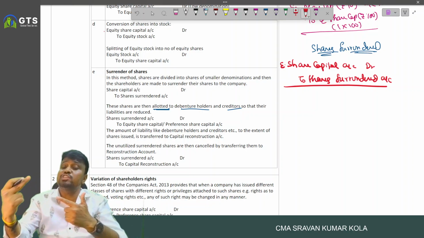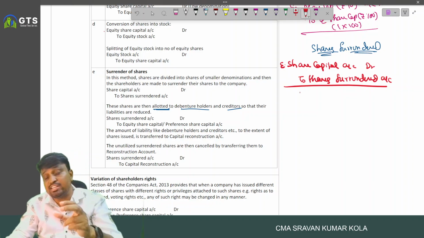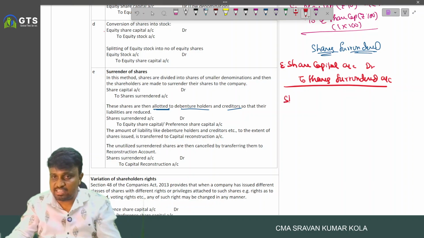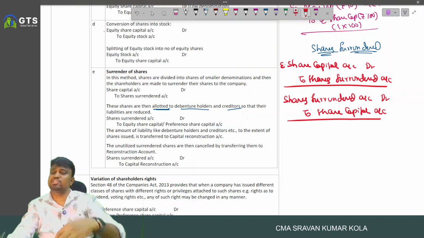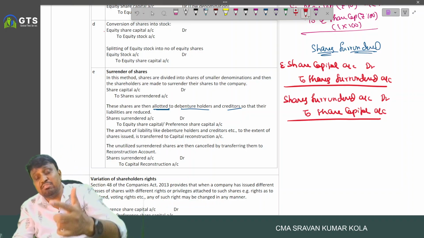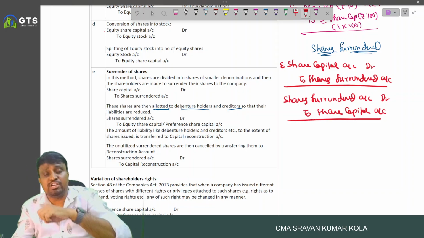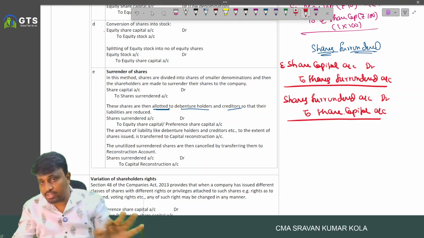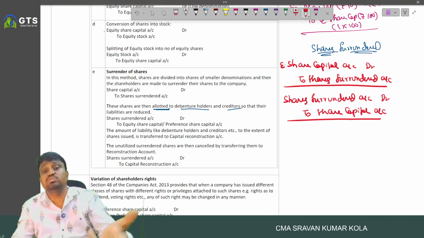When the shares are allotted to the debenture holder, we allot the shares out of the shares surrendered. So we write the entry: shares surrendered account debited to share capital. You may issue equity shares, or by converting the equity shares into preference shares, you may issue preference shares. For converting equity shares into preference shares, if any shares are surrendered, those equity shares are converted into preference shares. Remember, no entry is recorded. We write the entry only when the shares are allotted to the debenture holder or to the creditor.